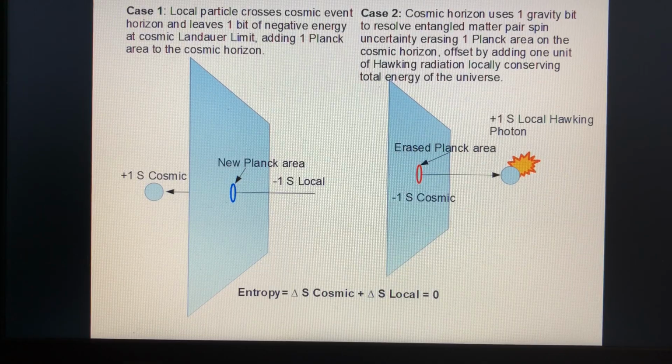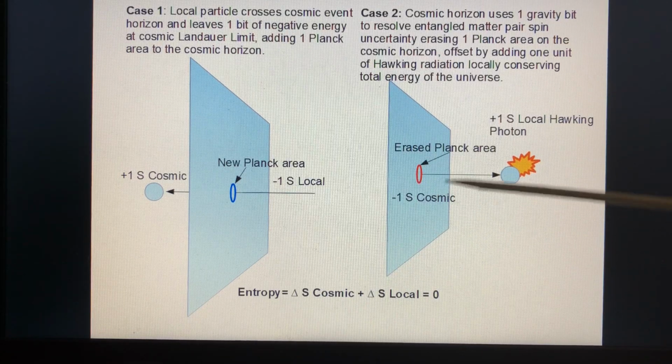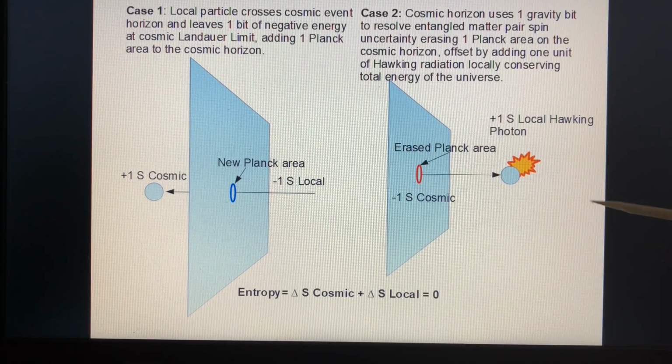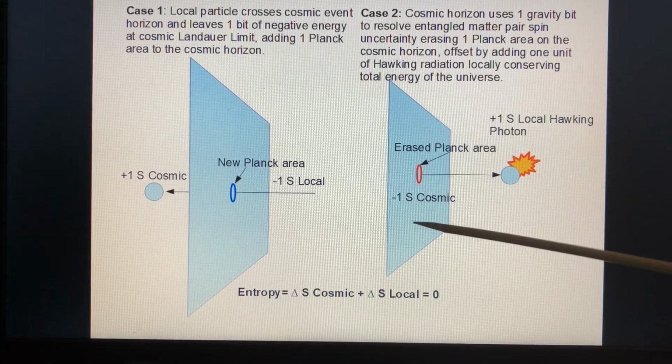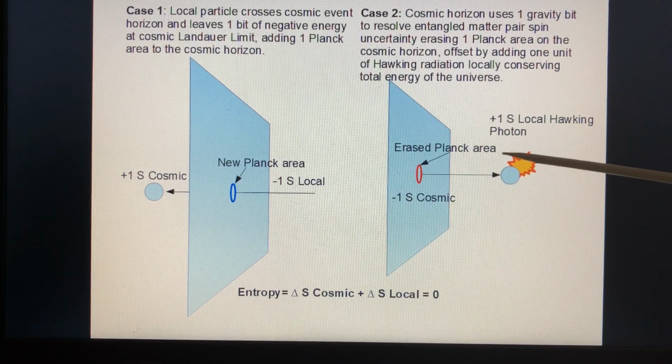Case two. The cosmic horizon uses one gravity bit to resolve entangled matter pair spin uncertainty, erasing one Planck area on the cosmic horizon, offset by adding 1 unit of Hawking radiation locally, conserving total energy of the universe. So for entangled pairs, after A is measured, A erases 1 bit of its cosmic horizon, which resolves B locally. And then when B is measured, it emits a Hawking photon. So -1 S cosmic for the cosmic horizon getting smaller, +1 S local for the Hawking photon.